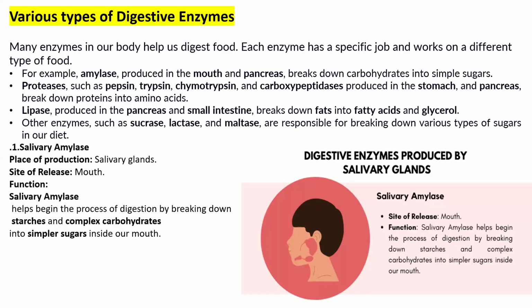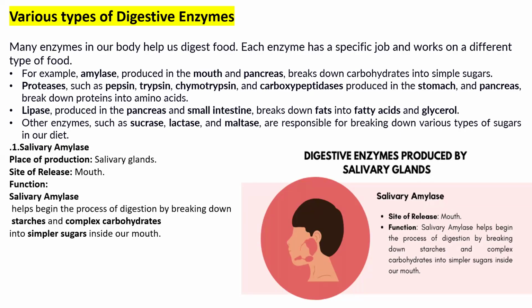Now we are going to learn about the various types of digestive enzymes involved in the digestion of food, for example amylase, protease, pepsin, trypsin, chymotrypsin, carboxypeptidase. First is salivary amylase, which we learned about in the first part of the gastrointestinal tract video.